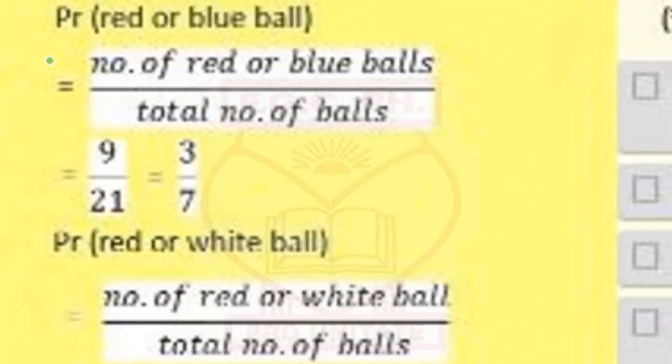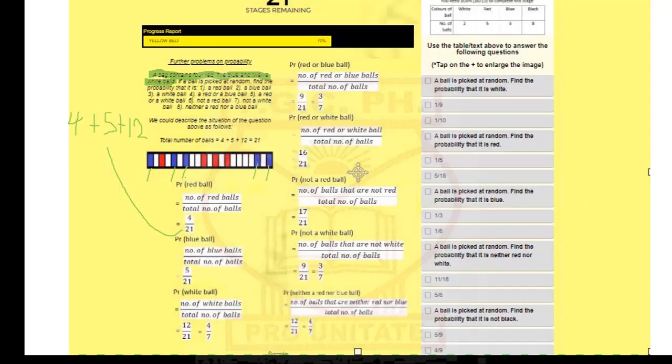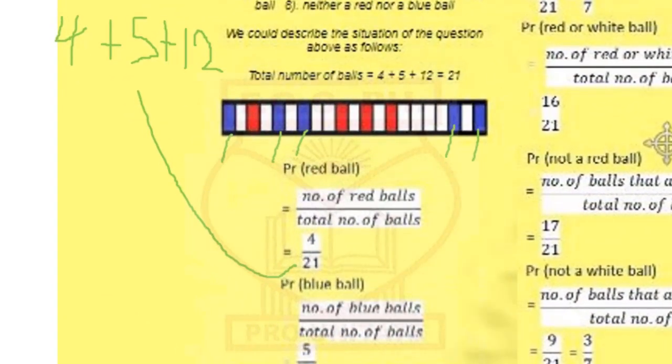Our next question is probability of picking a red or blue ball. Now, for red or blue ball, I want you to think it this way: a chance and you would win 1 million naira. And they say, if you can pick a red or a blue ball out of this bag, you get a millionaire. Now, what would you be praying to pick? How many balls in that bag would be your prayer point? Let's see. If you pick a red or a blue ball, you win.